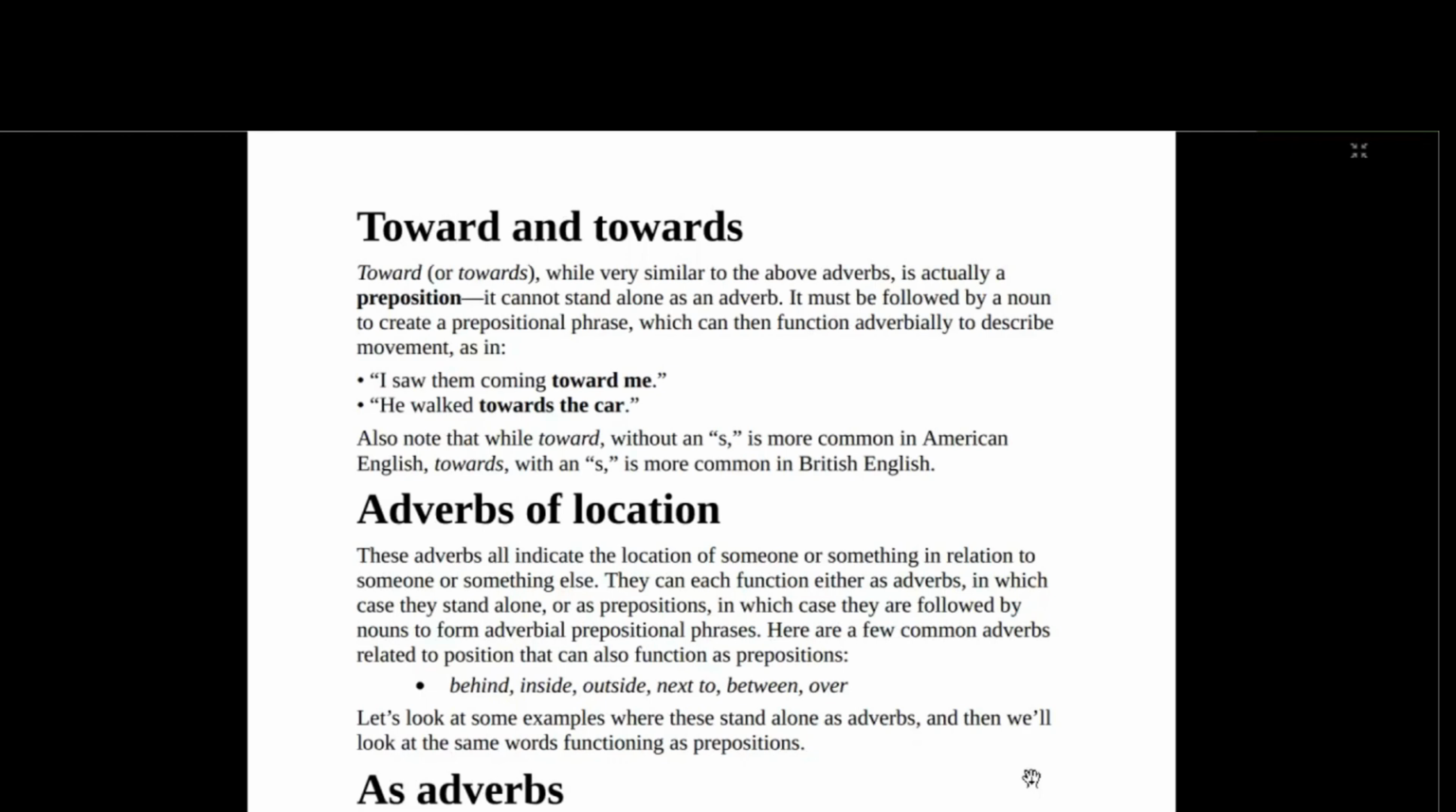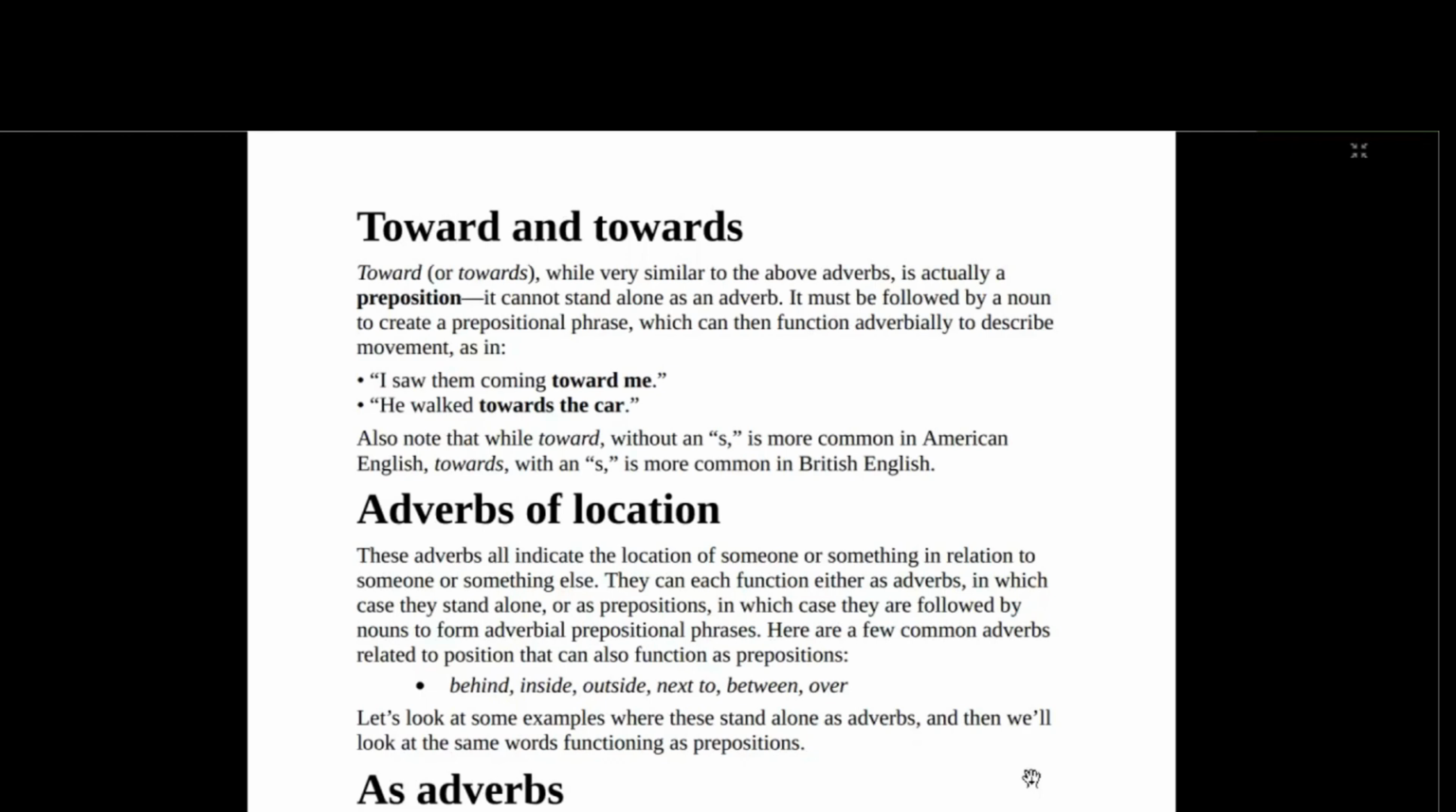When we get to prepositions, if you look through the channel on YouTube, you will see the video on prepositions. You will know that we use a preposition as a link between a noun and another noun or an adjective or another part of speech. So, toward or towards cannot stand alone. It must be followed by a noun to create a prepositional phrase. By the time it creates a prepositional phrase, that prepositional phrase can then function adverbially to describe movement.